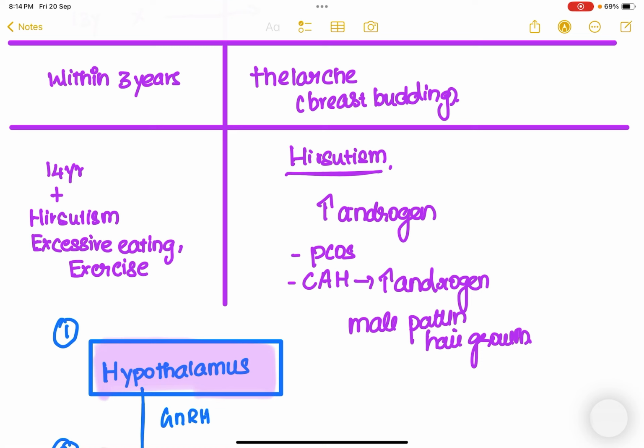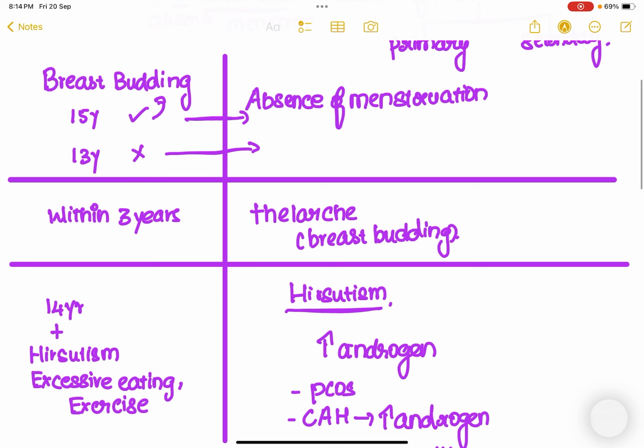What are the signs of hirsutism? It basically means growth of male pattern hair. Or any female with excessive eating, excessive exercise and stress, these can also lead to absence of menstruation. So as we know, primary amenorrhea means absence of menstruation in a female, in other words, she hasn't experienced any menstruation until now. Any female with no history of menstruation, with breast budding present or absent, who hasn't attained menstruation within 3 years of breast budding, or who has signs of hirsutism, is a case of primary amenorrhea.